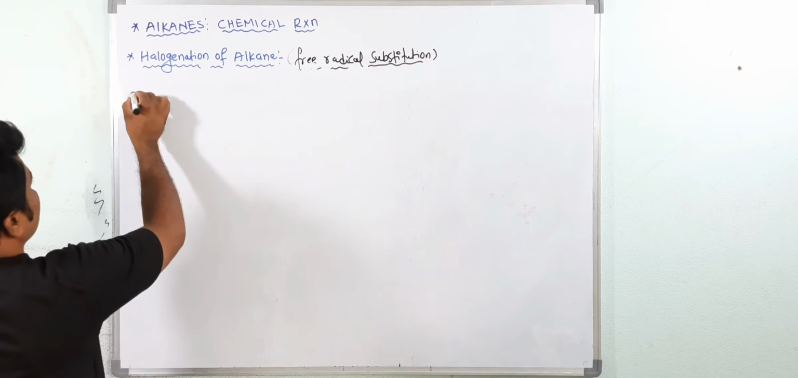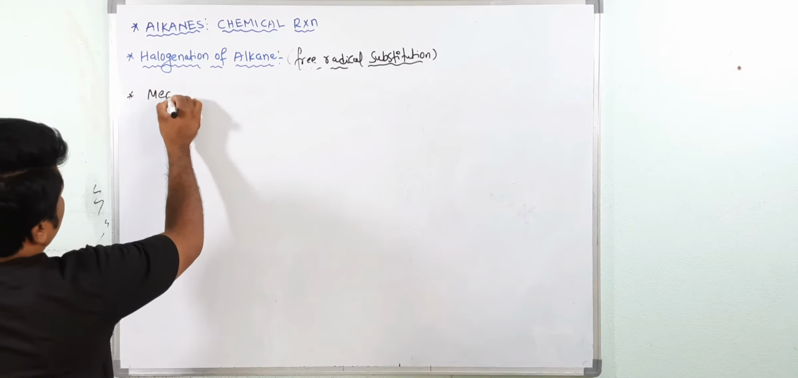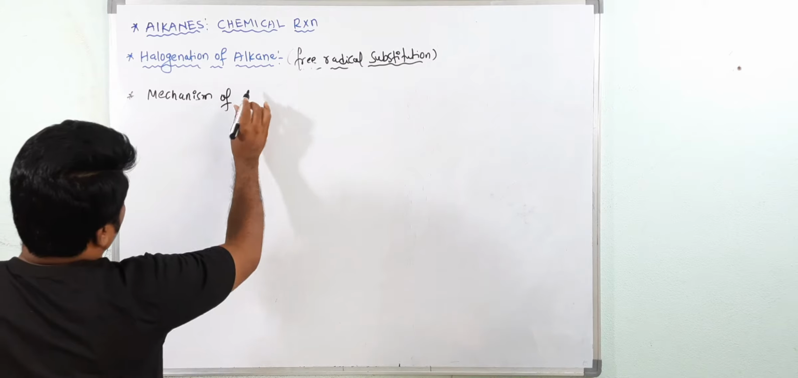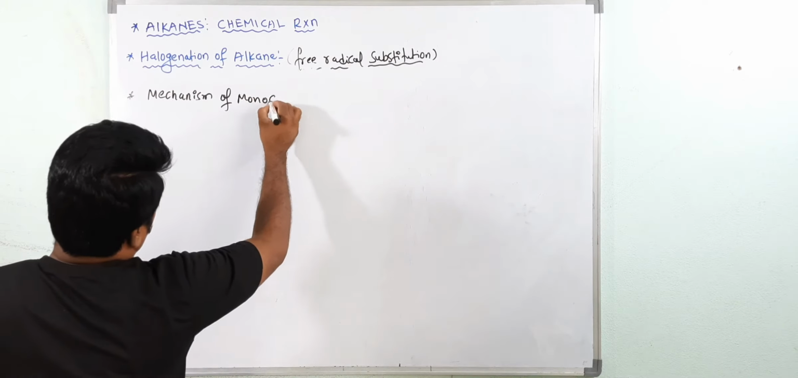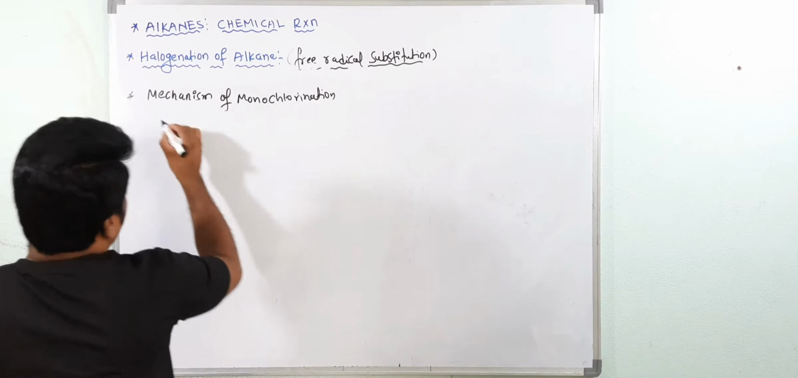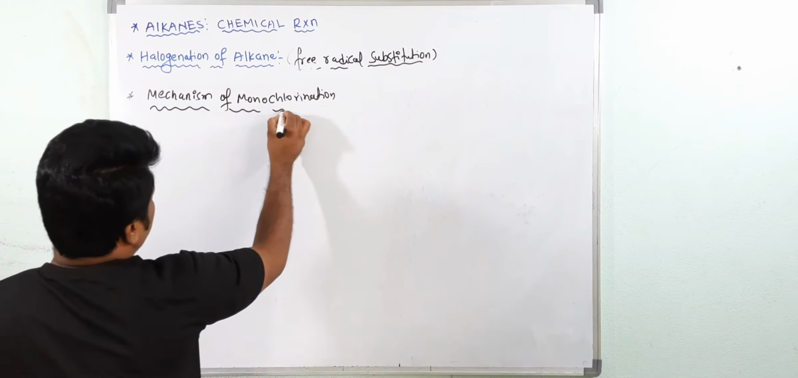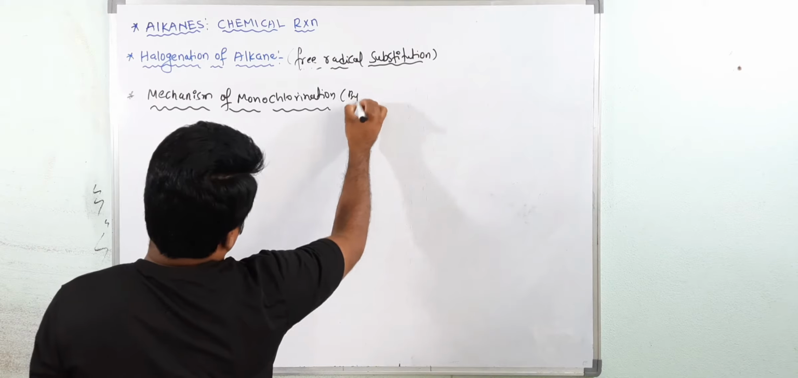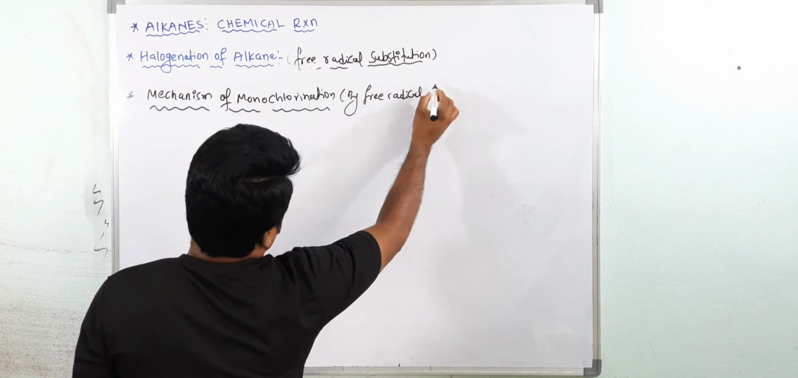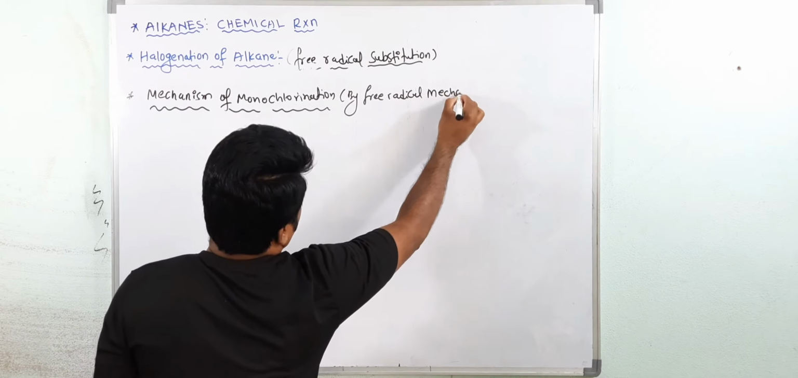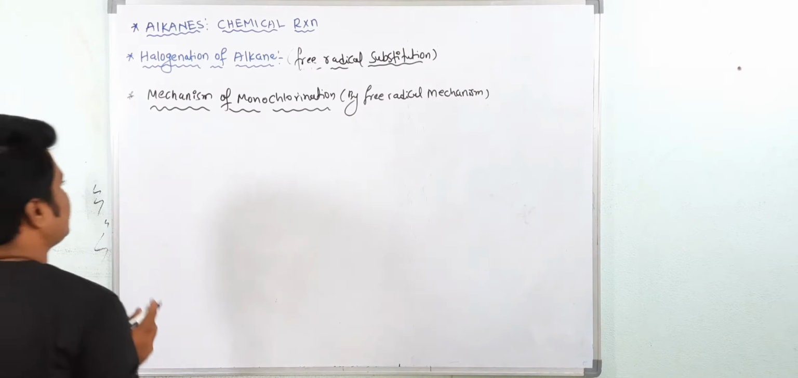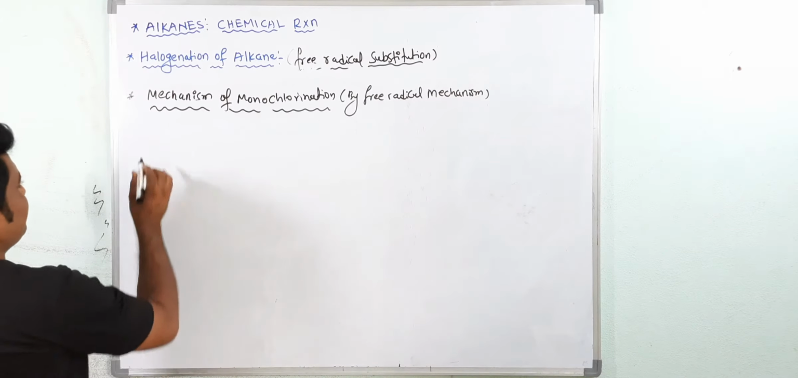Next is the mechanism of monochlorination. This mechanism is very important, and this mechanism takes place by free radical mechanism. Okay, now see. This mechanism takes place by 3 different steps.